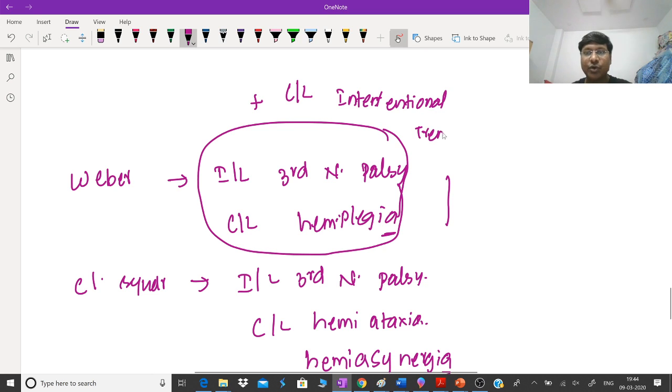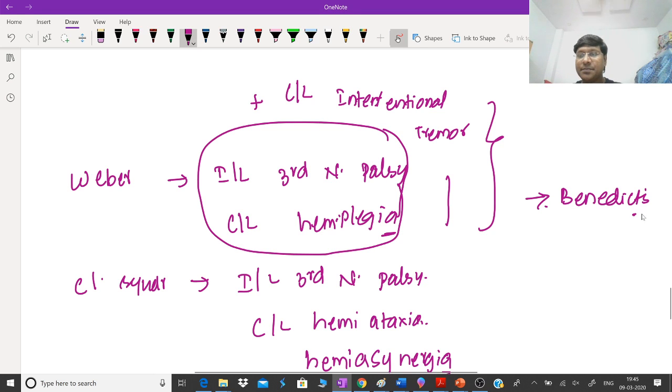What will be this syndrome? Yes, so this becomes what is called Benedict syndrome. So this is about your Weber syndrome.